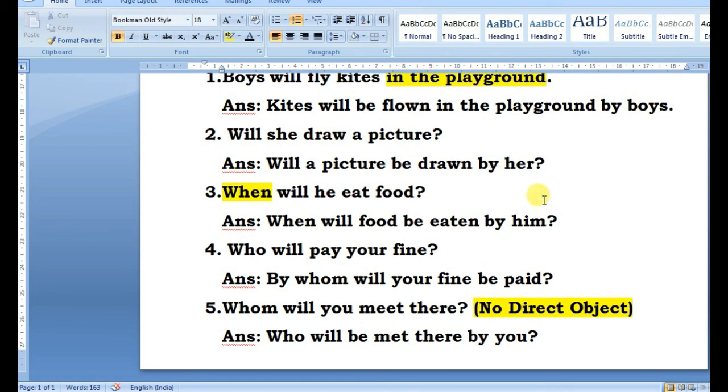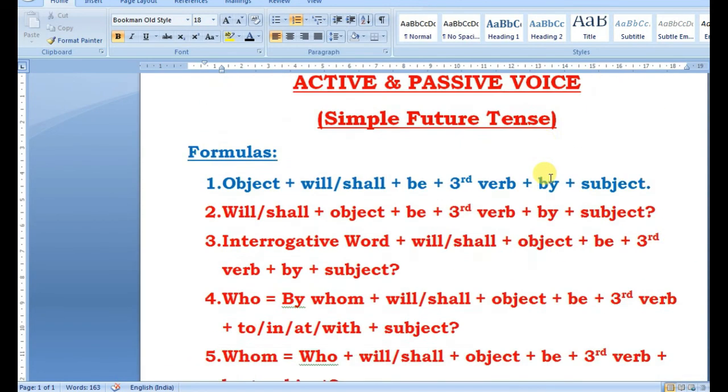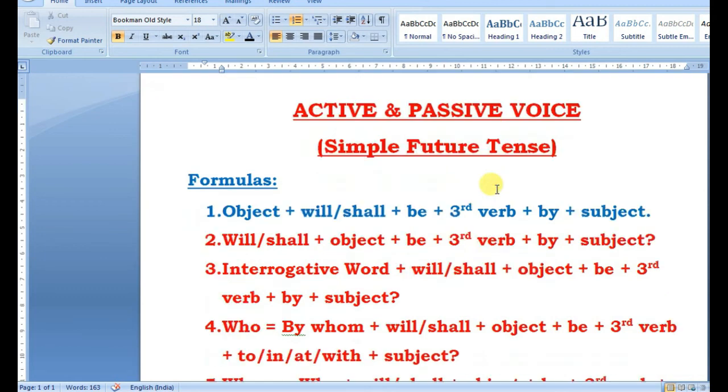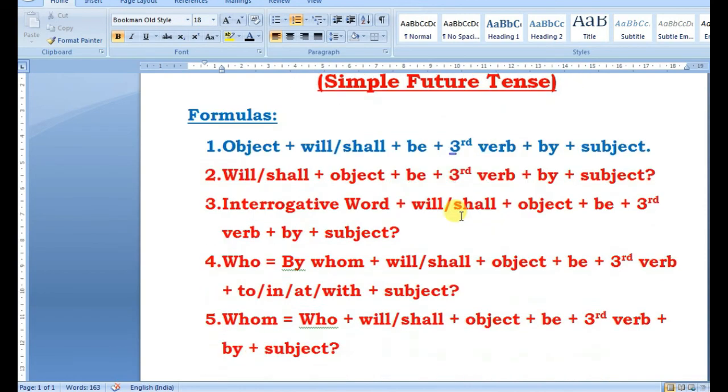All right, so that's all for today. I hope all of you have understood the lesson very well. Today we have learned simple future tense. And in the next class we will learn another topic on future tense, active and passive voice.